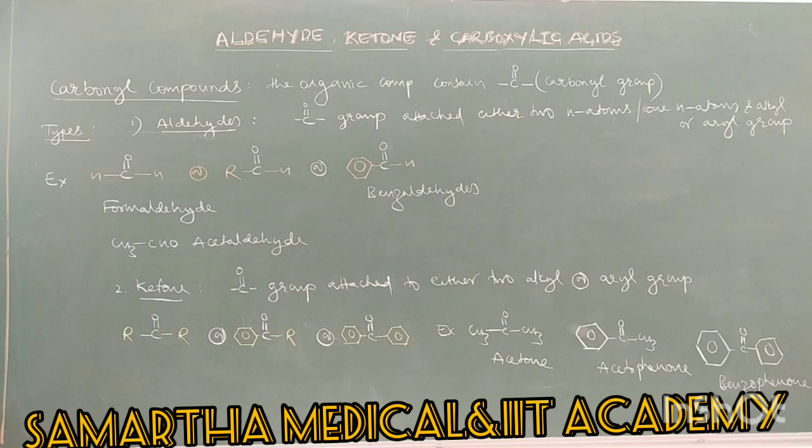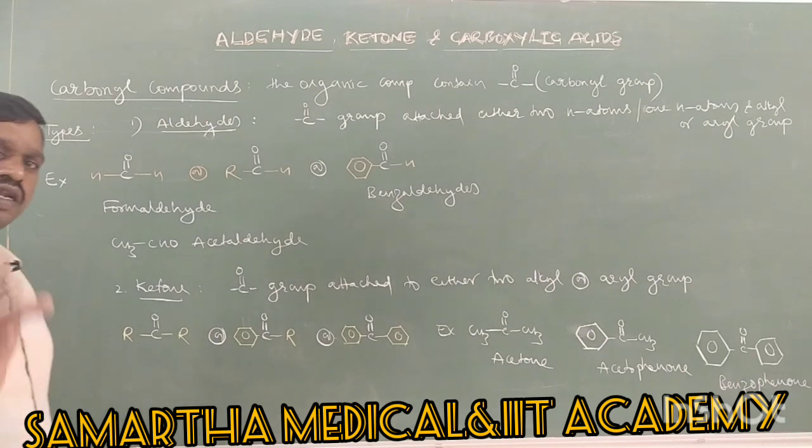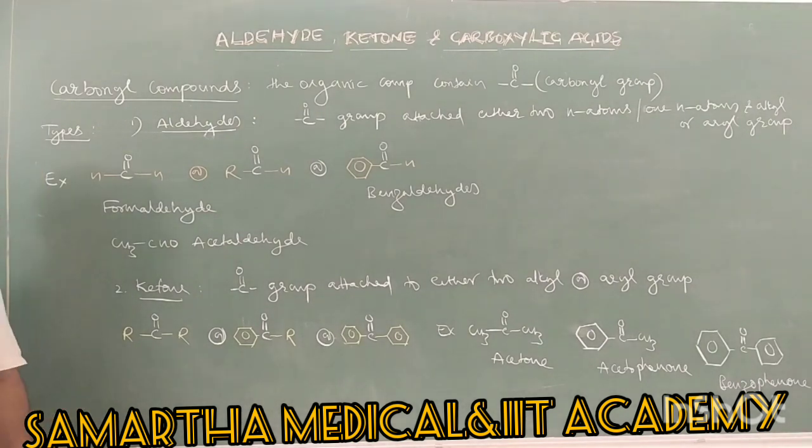Right. Next, we have some more derivatives, like carboxylic acid. There are some more organic compounds containing carbonyl groups, like carboxylic acids.